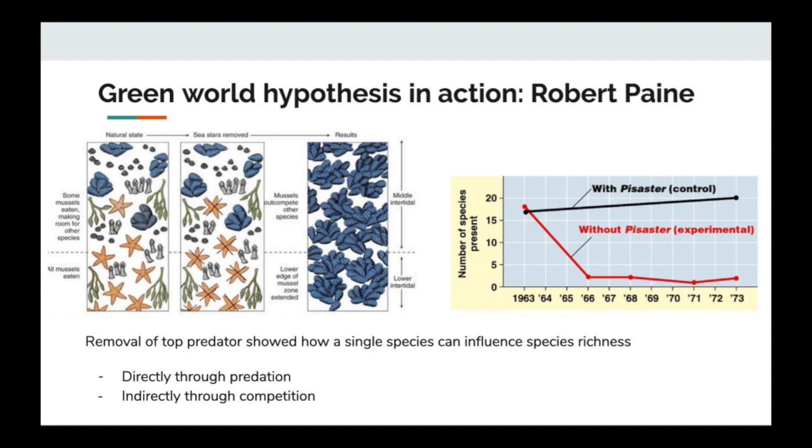This theory was tested by Robert Paine, who removed sea stars, the top predator in an intertidal ecosystem, and discovered that the resulting ecosystem was monospecific with only mussels present. This showed how a single species can influence an ecosystem's species richness directly through predation, in this case consuming mussels, and indirectly through competition, like preventing the competitively dominant mussels from outcompeting inferior species.